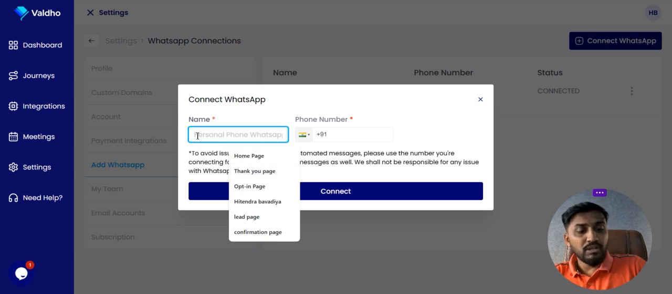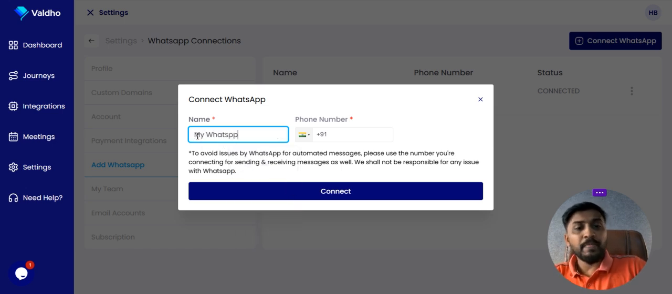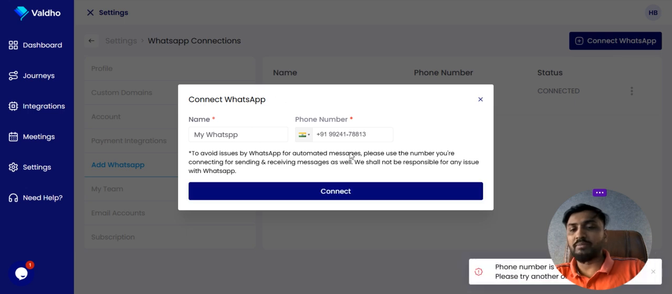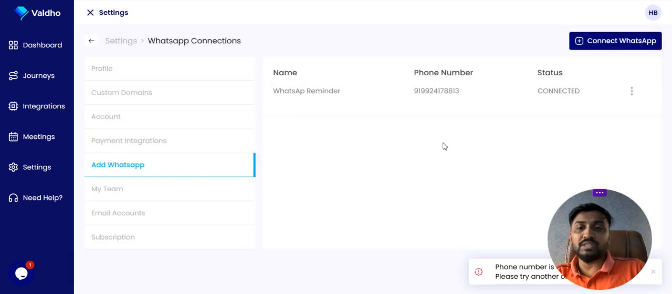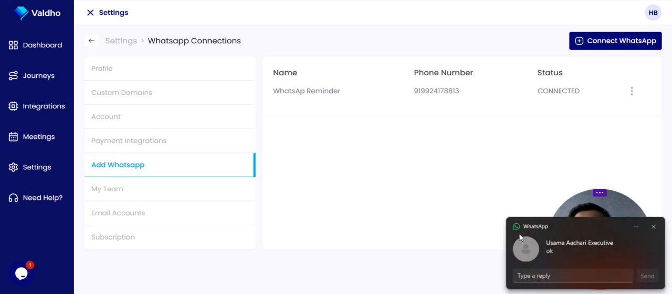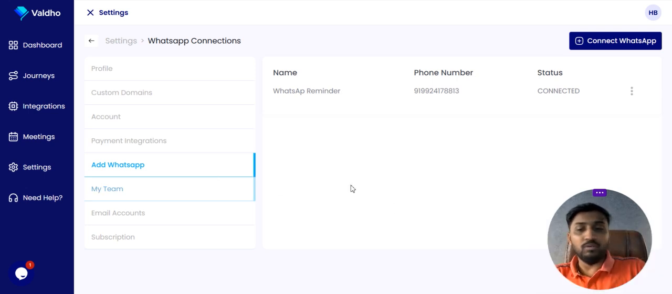You just have to my WhatsApp, and you just need to enter the number 992417881. If you just click on this number, then it is already connected. But if you enter your number, you will see the scan code. Just scan it, and it simply works like a WhatsApp connection, what we do on a desktop.